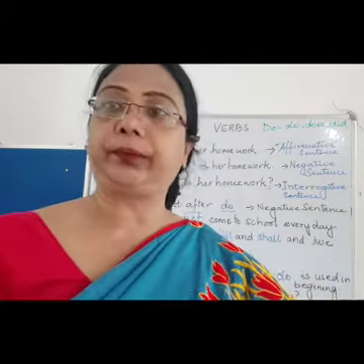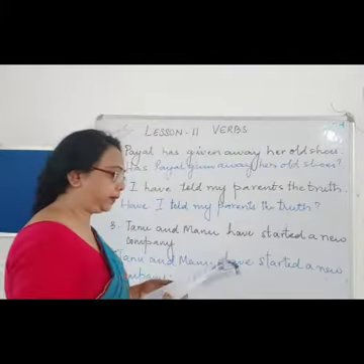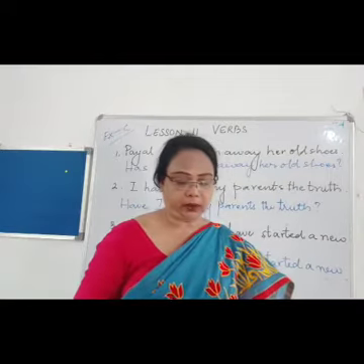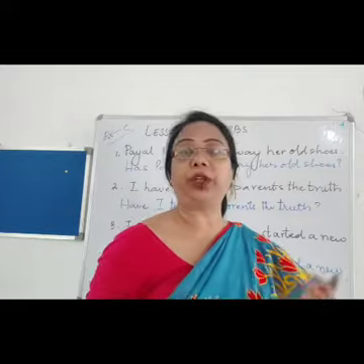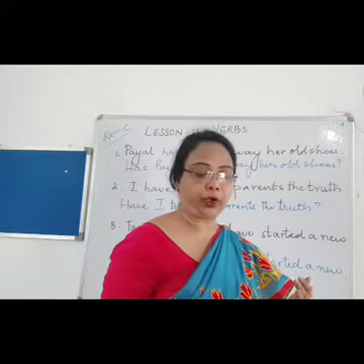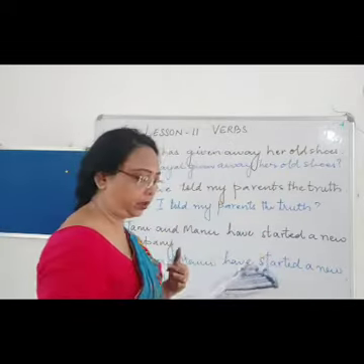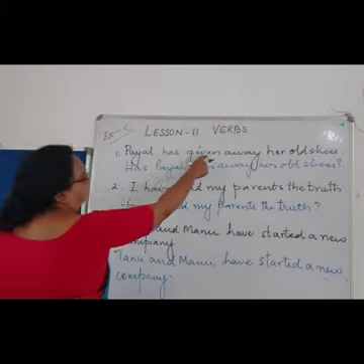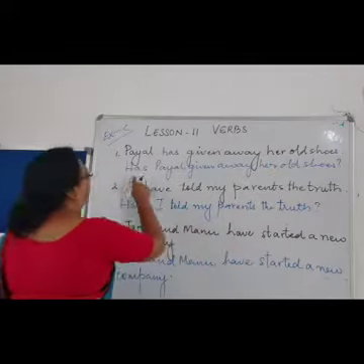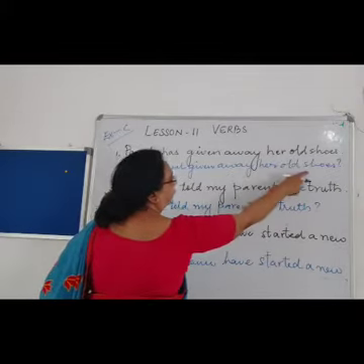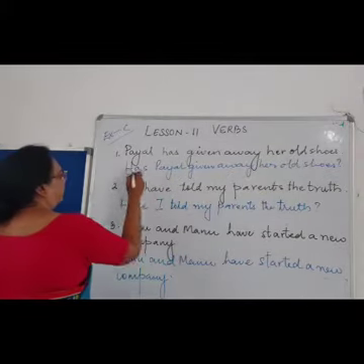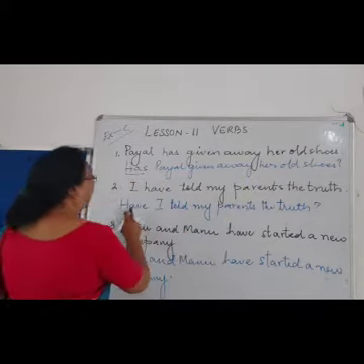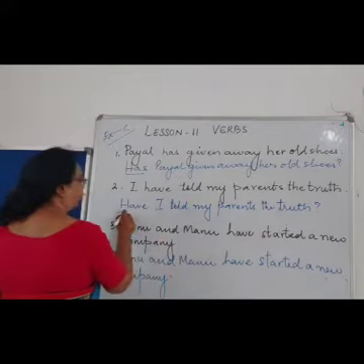Right children? Now let us see exercise C. In this exercise you have to change the sentence to interrogative. Interrogative means asking questions. So Payal has given away her old shoes. Has Payal given away her old shoes? We have started with has. Right. I have told my parents the truth. Have I told my parents the truth?